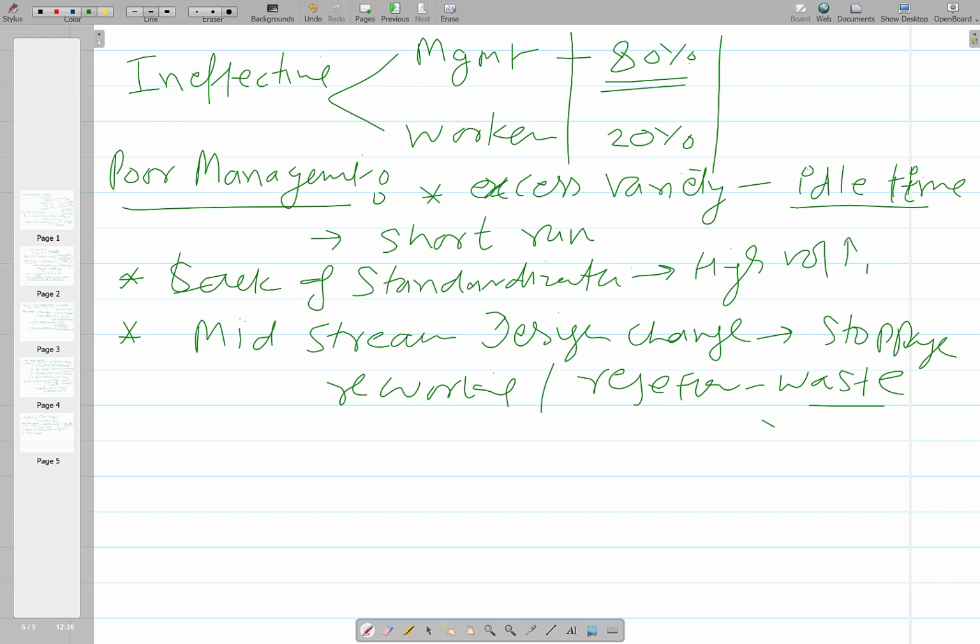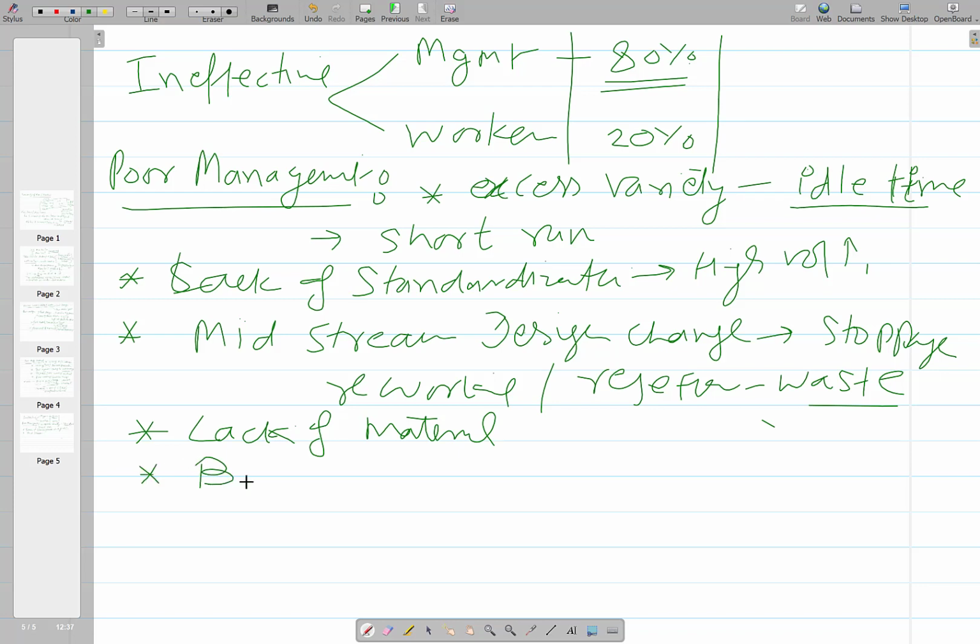So whatever time, energy or resources in the form of man hours and machine hours have been used, all that will be wasted. Then work is not being done due to non-availability of material, so lack of material at the shop floor. Material means all tools and consumables, whatever is needed for smoother production.